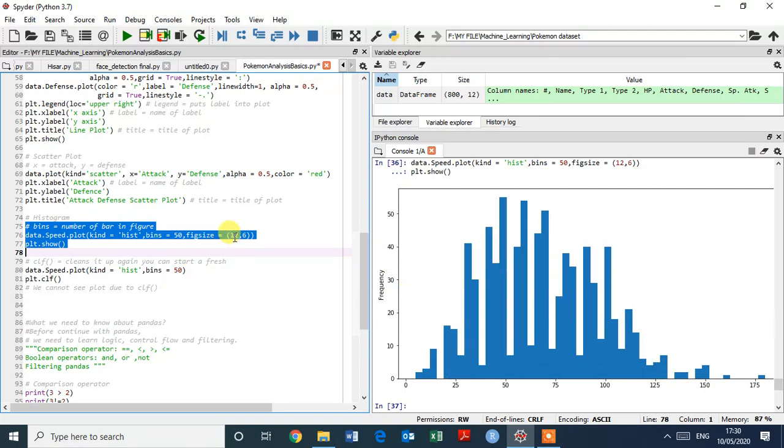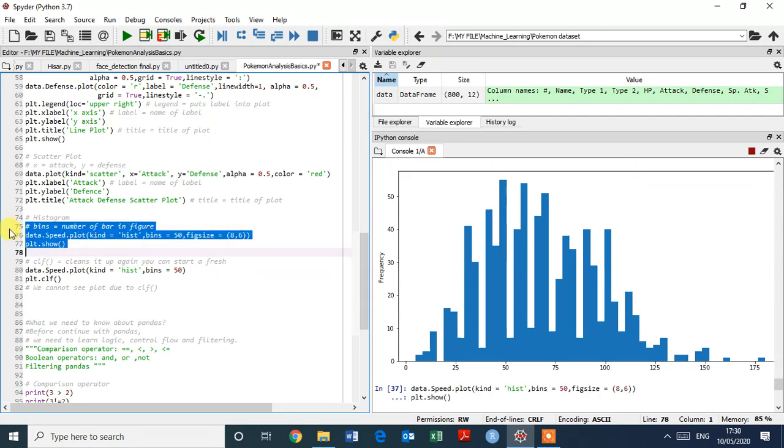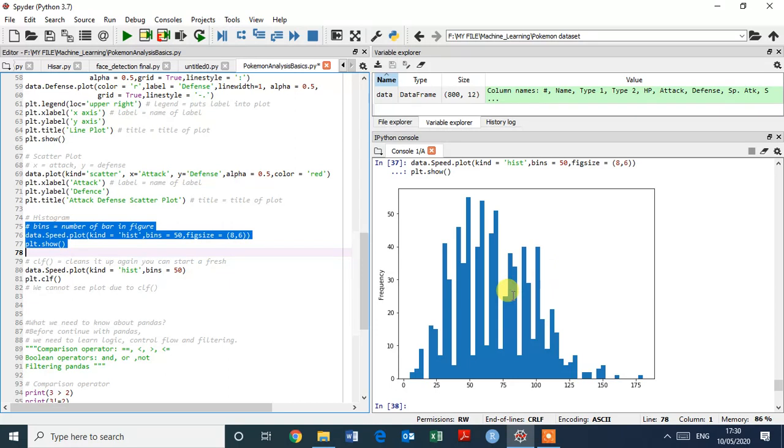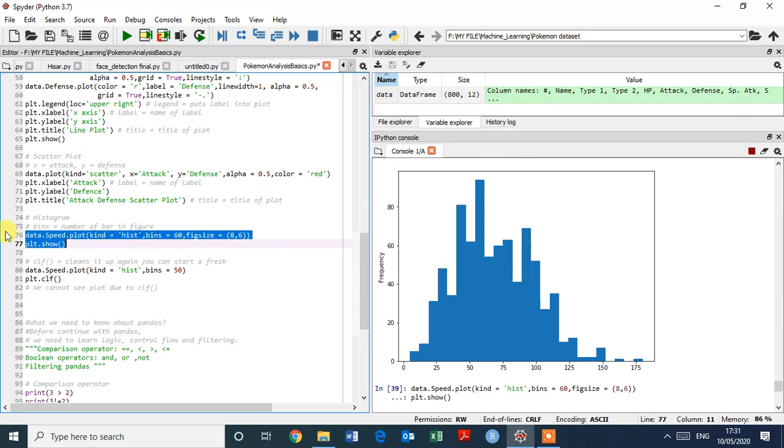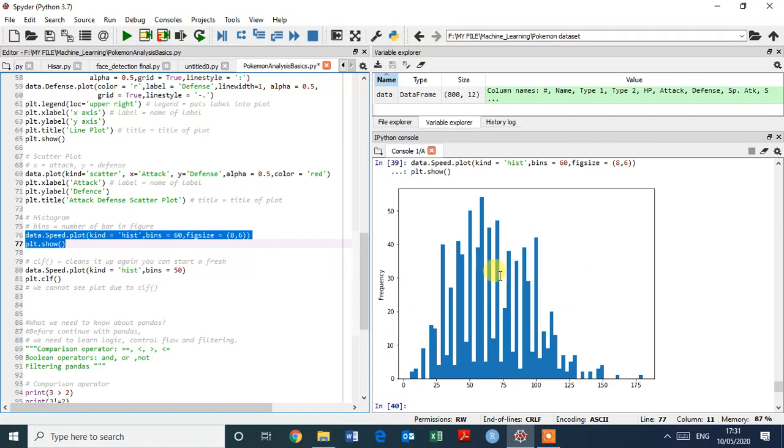Okay, this is bigger, we just need to change it here, 8 and 6, just like this. Okay, it looks good. Suppose we need to change here bins equal to 25, and now see how it looks. Okay, this is not good. Just type here bins equal to 60, and now select this, command control enter to execute. Okay, this is very good.